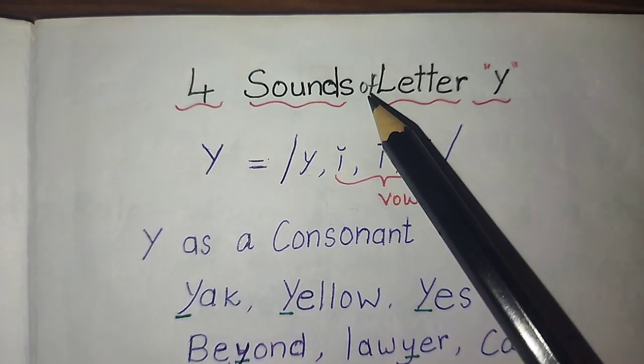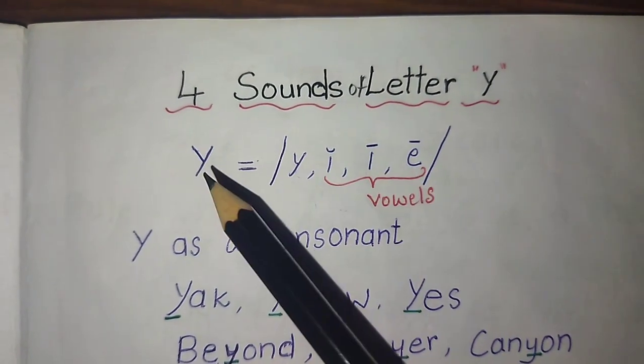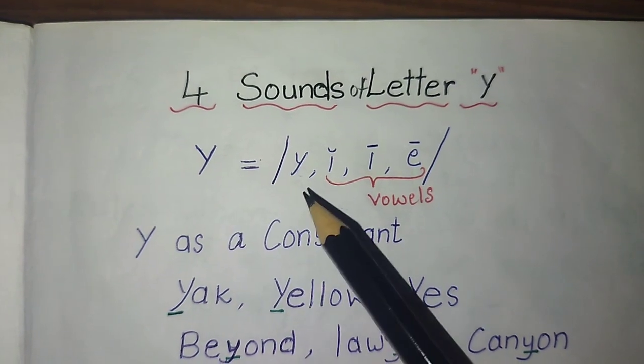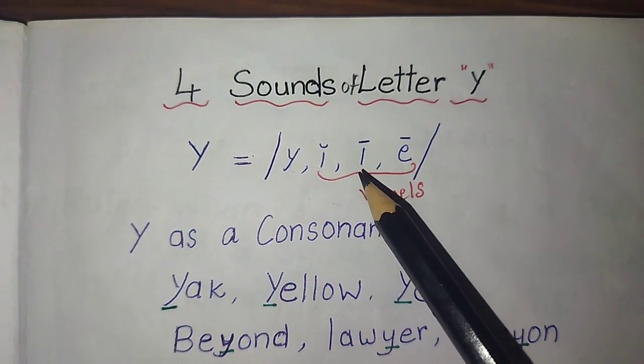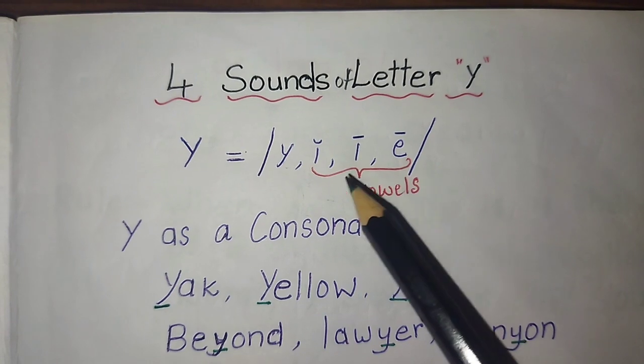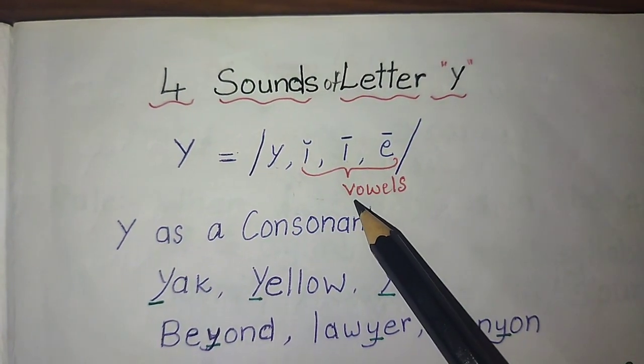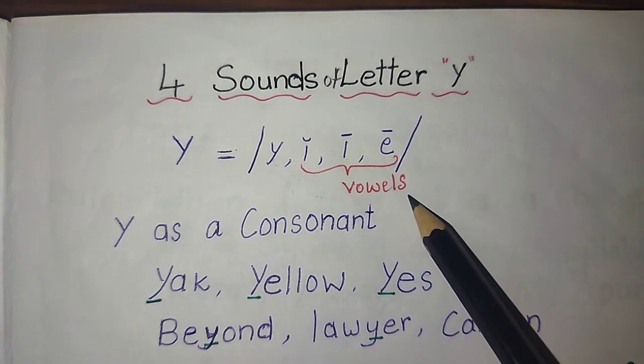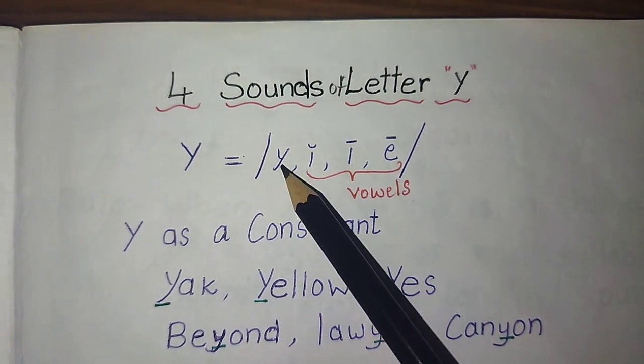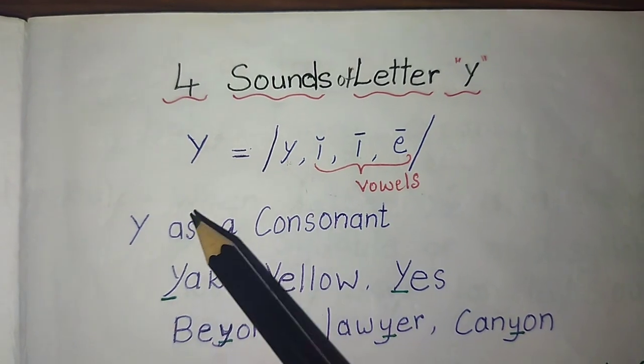Four sounds of letter Y. Y has four sounds, that is Y, E, I, E. Here, these three sounds, the letter Y is acting as a vowel. Here, the letter Y is a consonant.